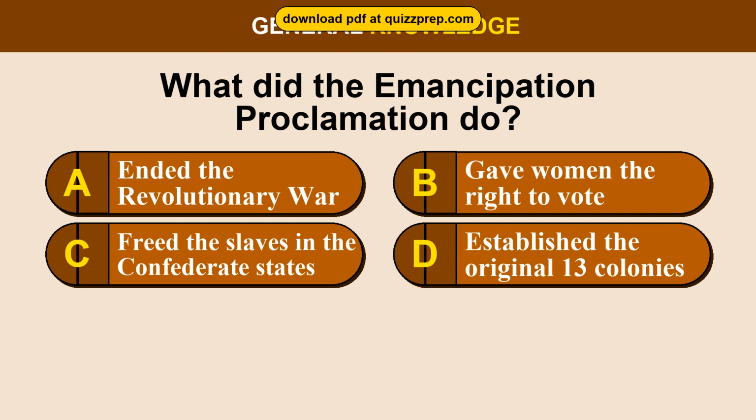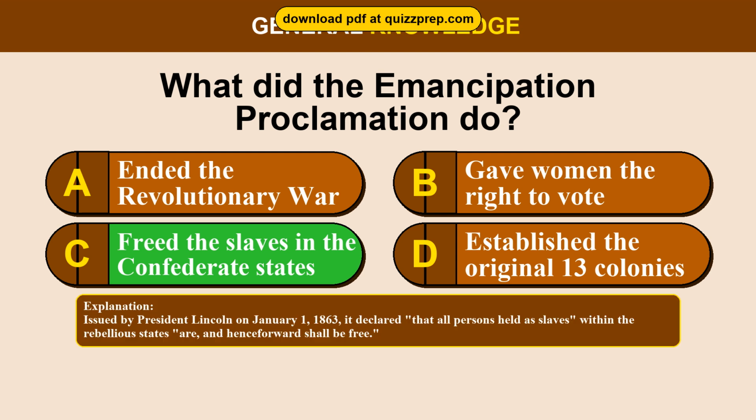Option C, freed the slaves in the Confederate States. Option D, established the original 13 colonies. The correct answer is option C, freed the slaves in the Confederate States. Issued by President Lincoln on January 1, 1863, it declared that all persons held as slaves within the rebellious states are, and henceforward shall be free.